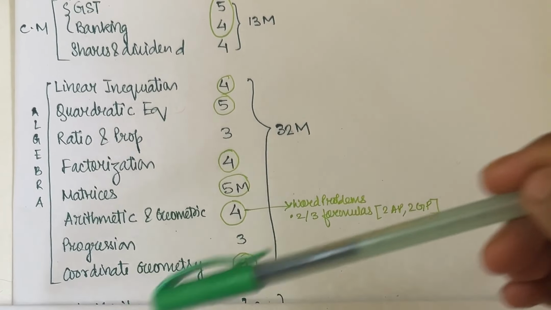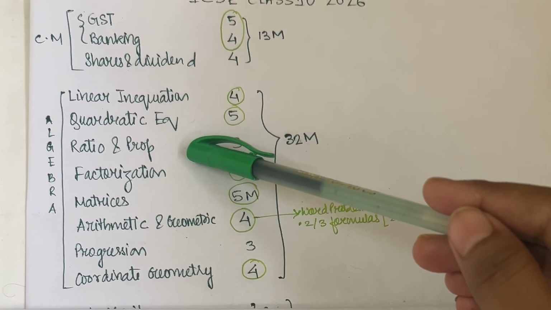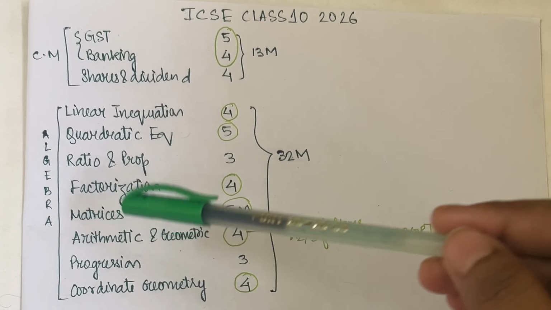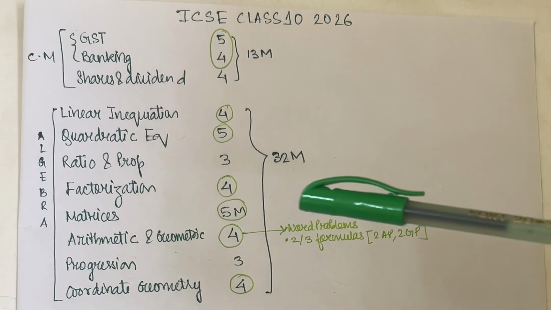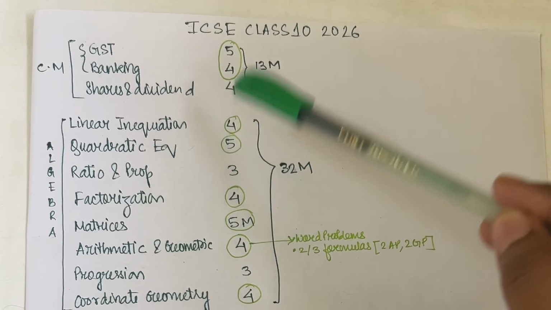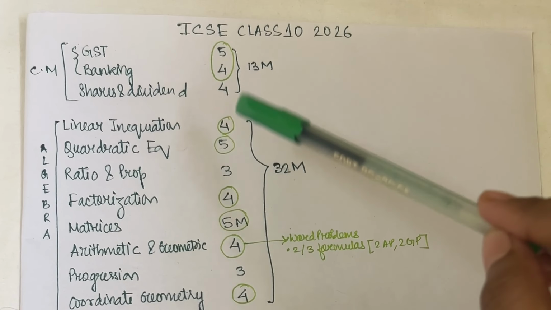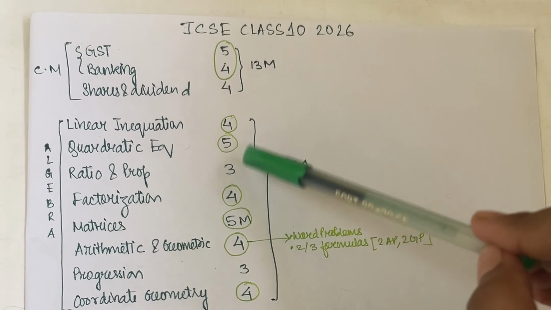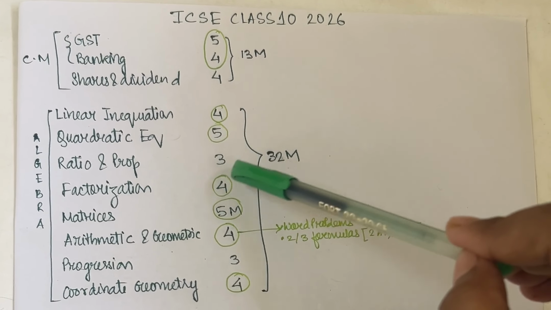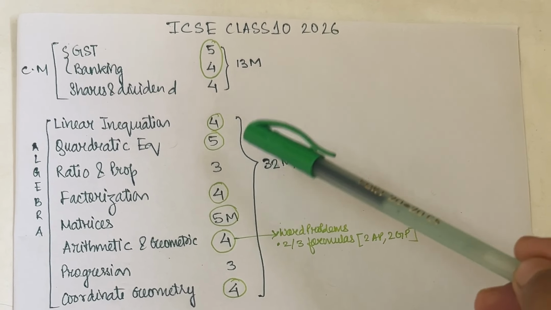Now in case of algebra, there are chapters like linear inequation, quadratic equation, ratio and proportion, factorization, matrices, arithmetic and geometric progression, and coordinate geometry. Linear inequation and quadratic equation, these two chapters are very important. The marks are 4 and 5. These two chapters you have to do. Ratio and proportion is a bit on the tougher side, so I will tell students you can either escape or practice a few, and it is only of 3 marks.